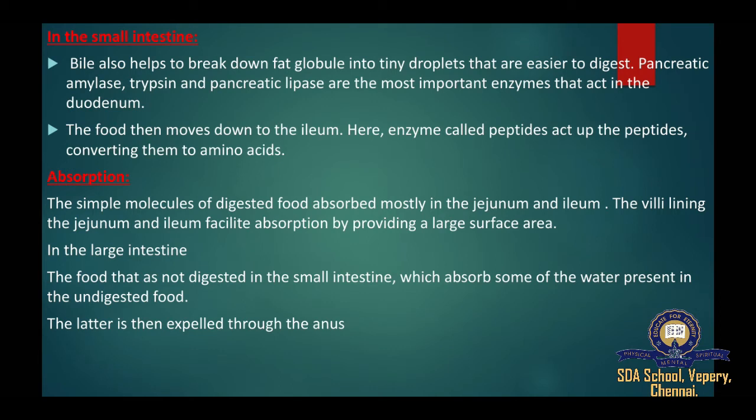Small intestine. The chyme that enters the duodenum is made alkaline by bile. Bile means a yellow colored fluid. So that the enzymes secreted from the intestinal wall and pancreas can act on it. Bile also helps to break down fat into tiny droplets that are easier to digest. Pancreatic amylase, trypsin, and pancreatic lipase are the most important enzymes that act in the duodenum.